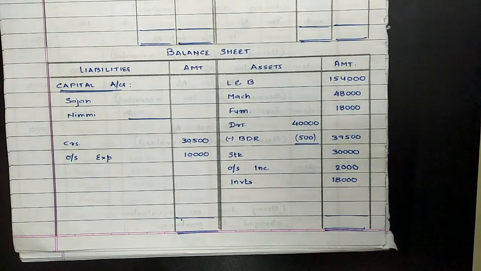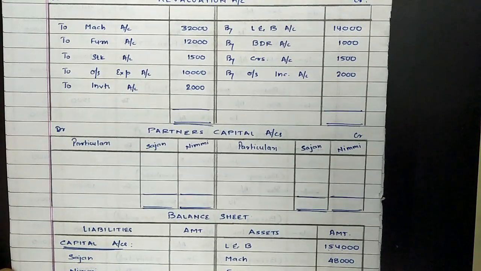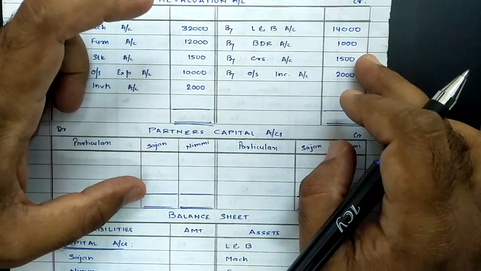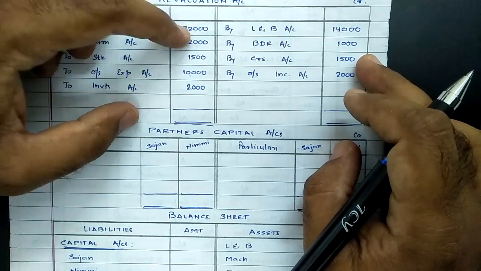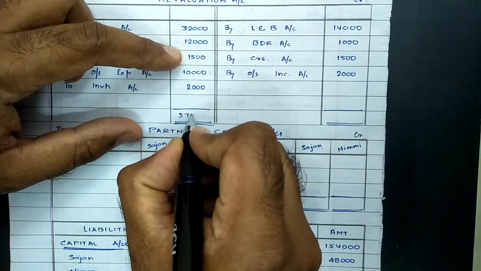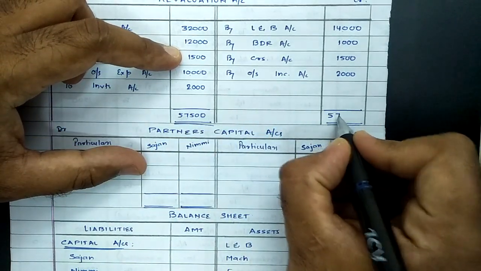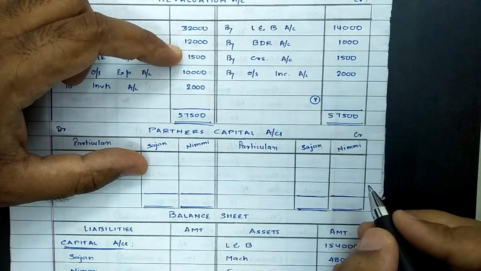After completing all the adjustments, now we need to carry out the procedure of balancing. So on balancing the revaluation, we can see total of debit is exceeding credit. So first we need to note down the total of debit side, which comes to 57,500. Same value on debit side, on credit side 57,500, and difference on credit side will result into value of loss.